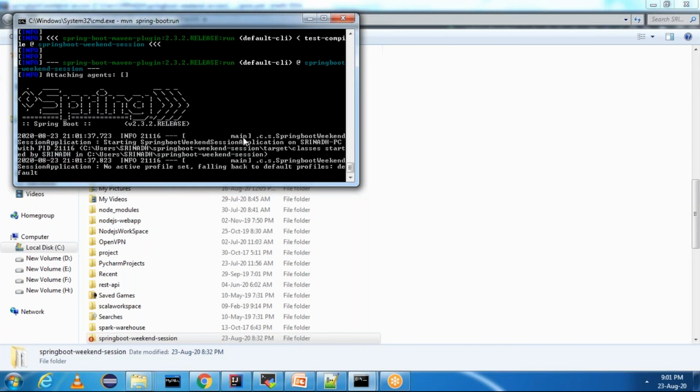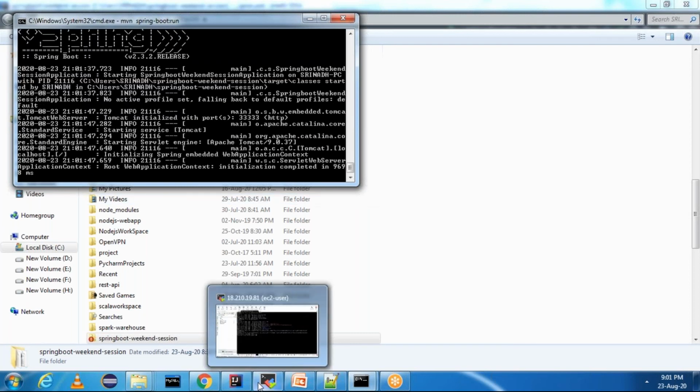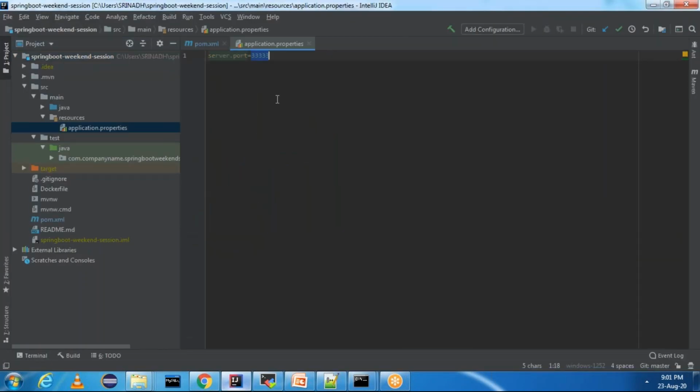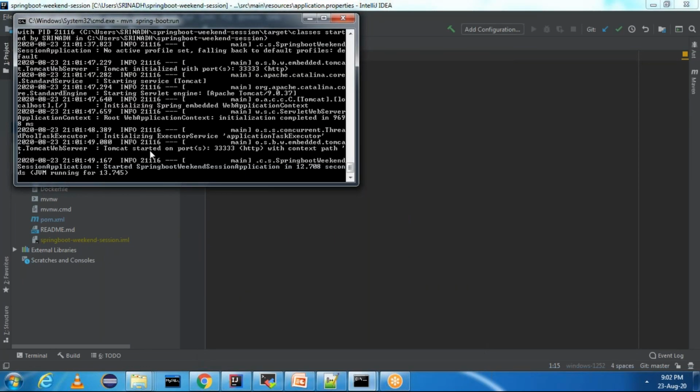See, it is running your Spring Boot application. My Spring Boot application is running on a port number. This is the port where the application is running, and that will also be displayed here. Tomcat started on this port.